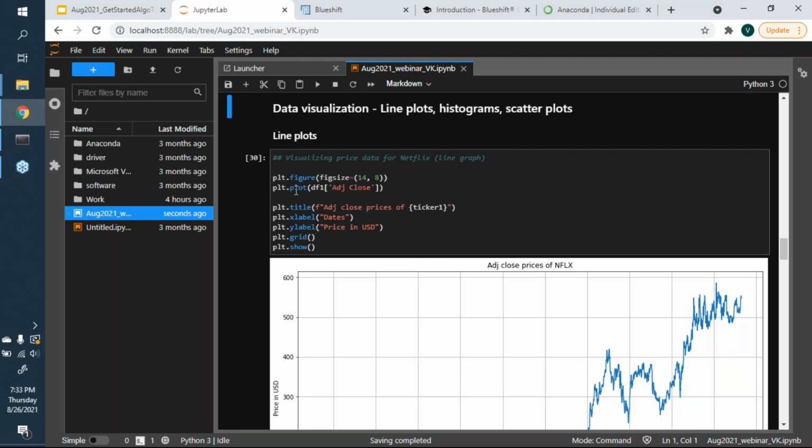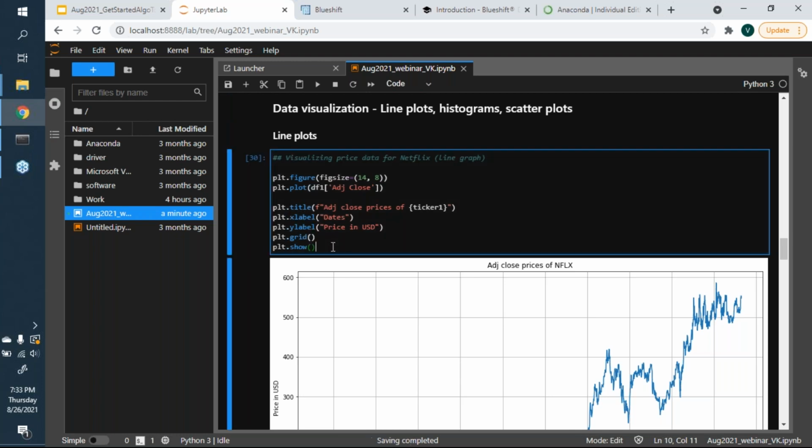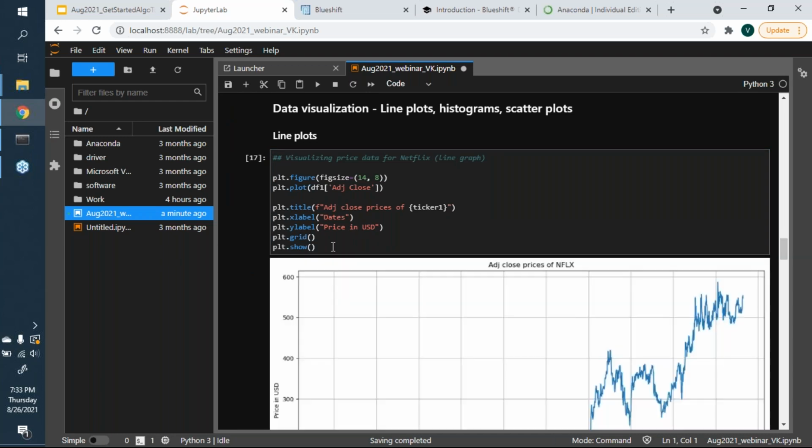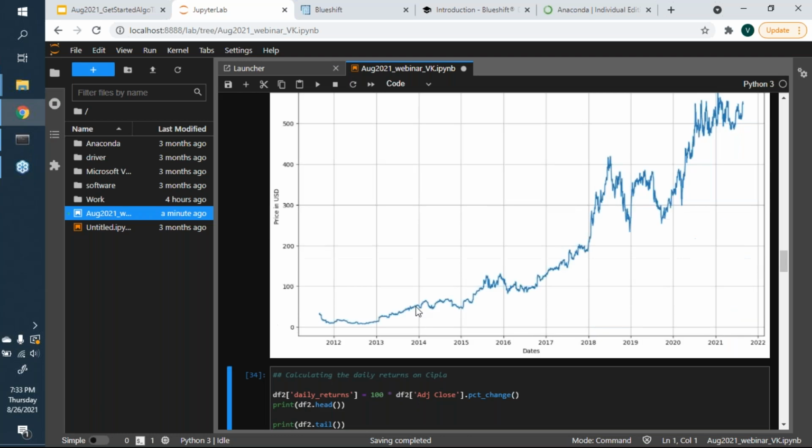Again, notice the kind of lines that we use here: plt.figure, plt.plot. Think of PLT as a short form for saying we are doing some sort of plotting. Here you specify the dimensions of your figure, you specify which column you want to plot, and you beautify it by giving it a title and some labels for the X and Y axis. If we were to do this, it gives us the plot for Netflix for the last 10 years, from 2011 all the way up to 2021.